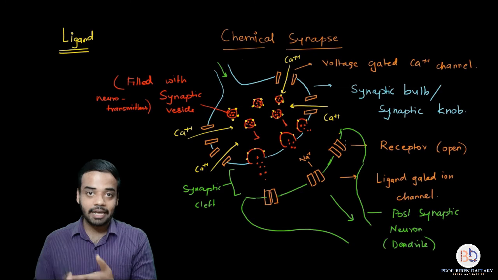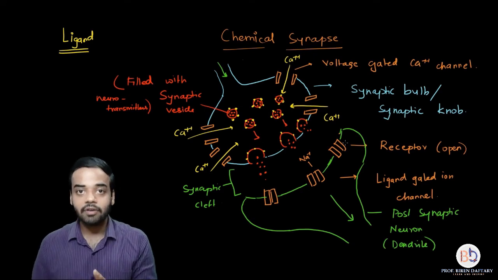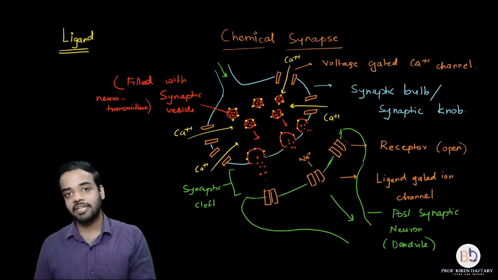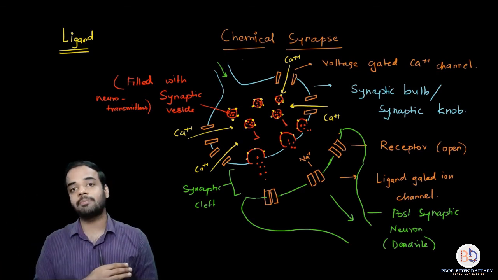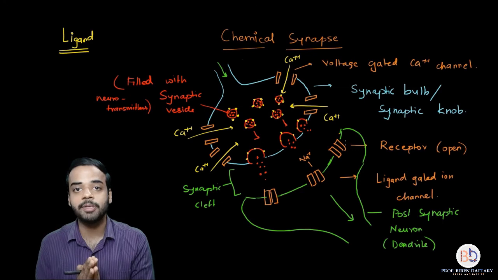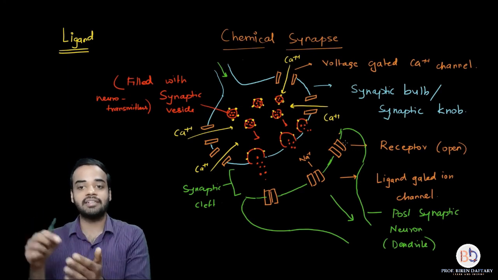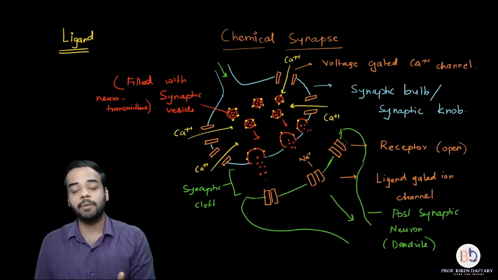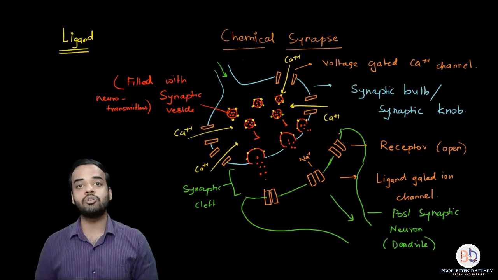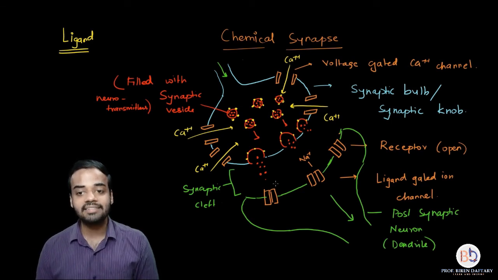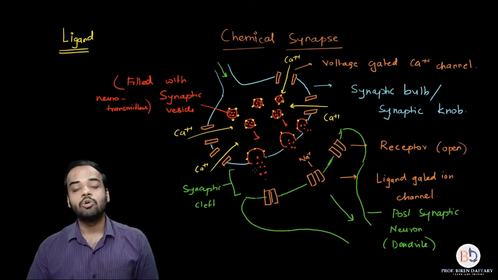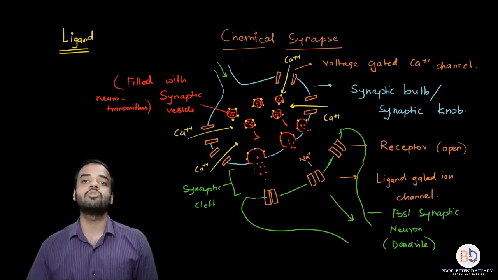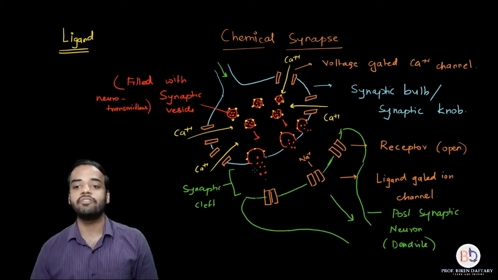So after every transmission of impulse from the presynaptic to the postsynaptic neuron, the old neurotransmitters attached to the receptors are removed so that the channel can close, because till the neurotransmitter is attached to the receptor, the channel will remain open. Now the question is, who is destroying the neurotransmitters? Inside this synaptic cleft, there are certain enzymes whose function is to destroy the neurotransmitter after the transmission of every impulse.